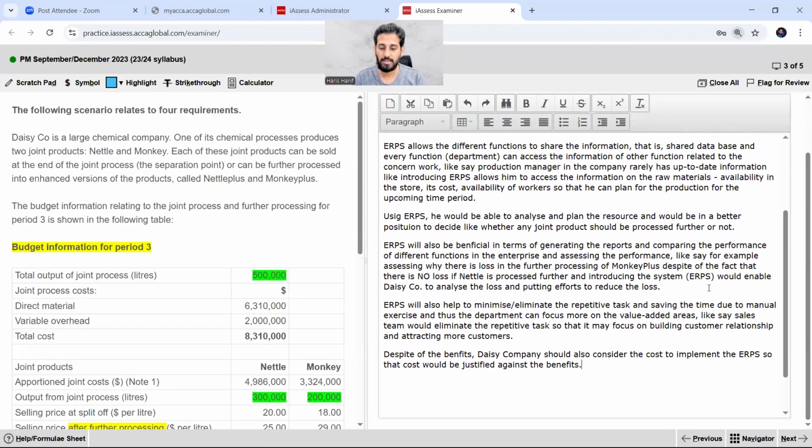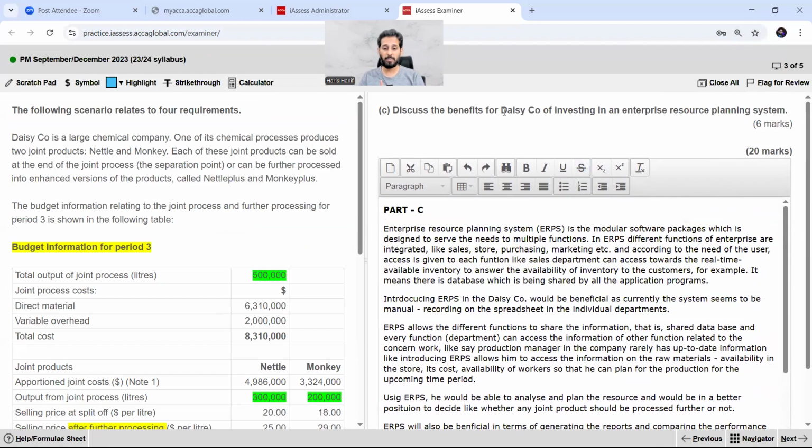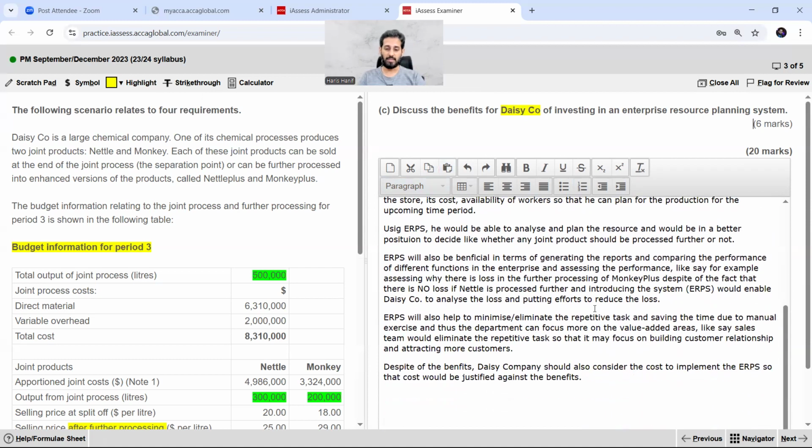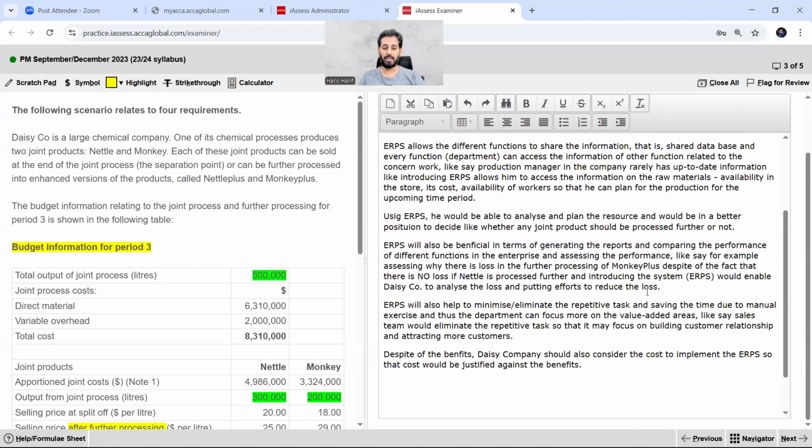So this is the case study. And please, why have I related these benefits with the case study? Because the question has expressly written the name of the company, that is Desi company, and you have to relate the points. The benefits are not for the general, the benefit is for this company. So that is why you have to relate the benefits to the circumstances of this Desi company. Further processing. Remember the concerned topic examined in the question. So congratulations, we have completed this case study and solving this CRQ.